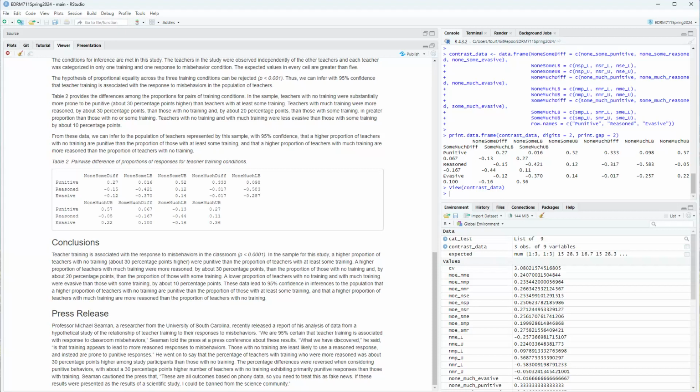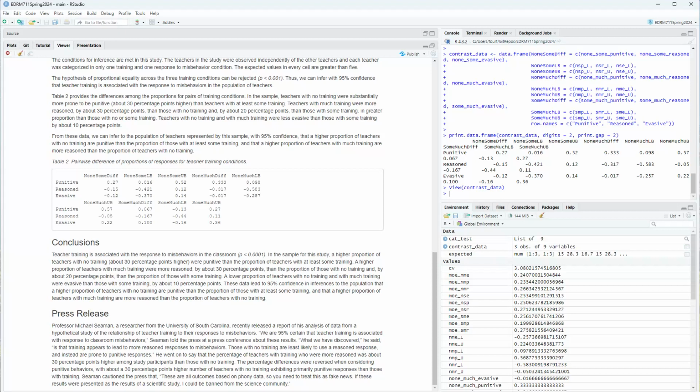Seaman told the press conference about these results. "What we have discovered," he said, "is that training appears to lead to more reasoned responses to misbehaviors. Those with no training are least likely to use a reasoned response, instead are prone to punitive responses." That's what we saw up in the data. He went on to say that the percentage of teachers with training who were more reasoned was about 30 percentage points higher among study participants than those with no training, and the percentage differences were reversed when considering punitive behaviors, with about 30 percentage points higher number of teachers with no training exhibiting primarily punitive responses than those with training.